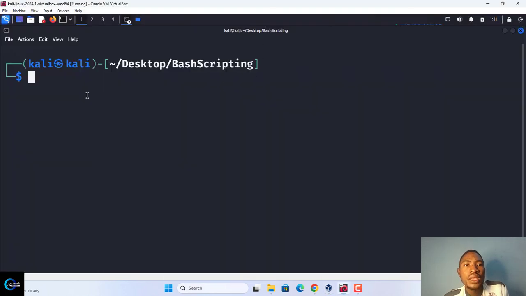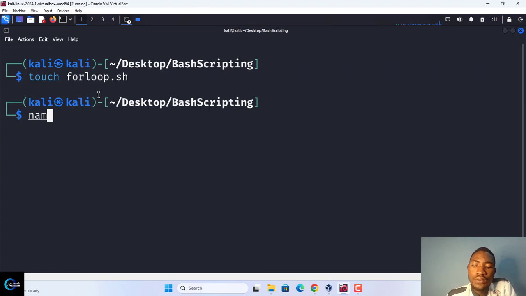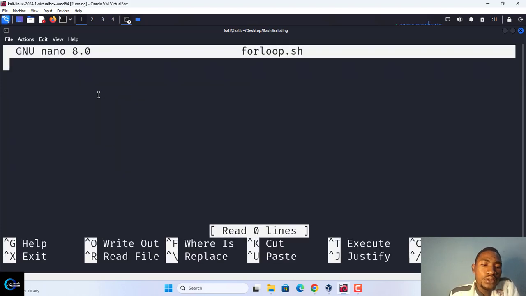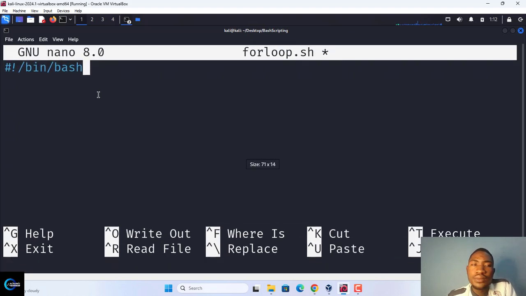Please log in. Now today let us create a file. Let's touch it and call it forloop.sh. So nano forloop.sh. Now what you need to do right now is to add #!/bin/bash. Okay, now the first thing about for loop is this.